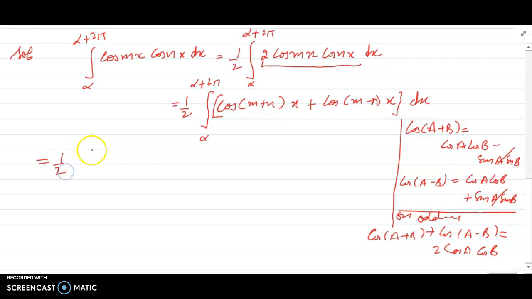1 by 2 as it is. What will be the integration of cos of m plus n?